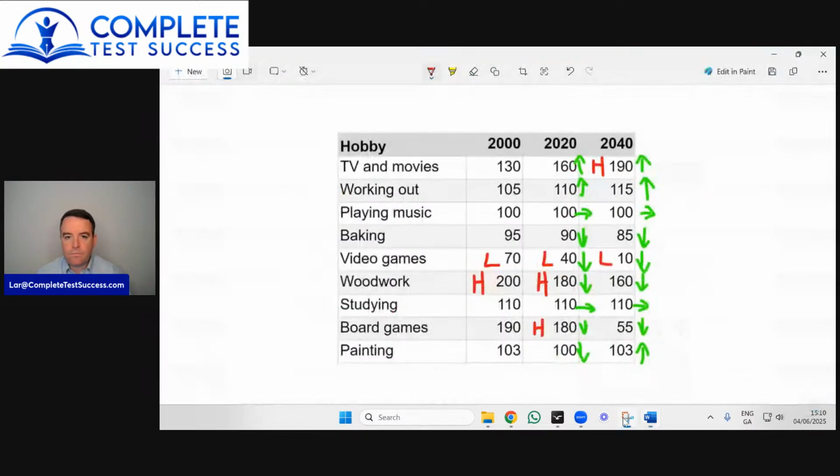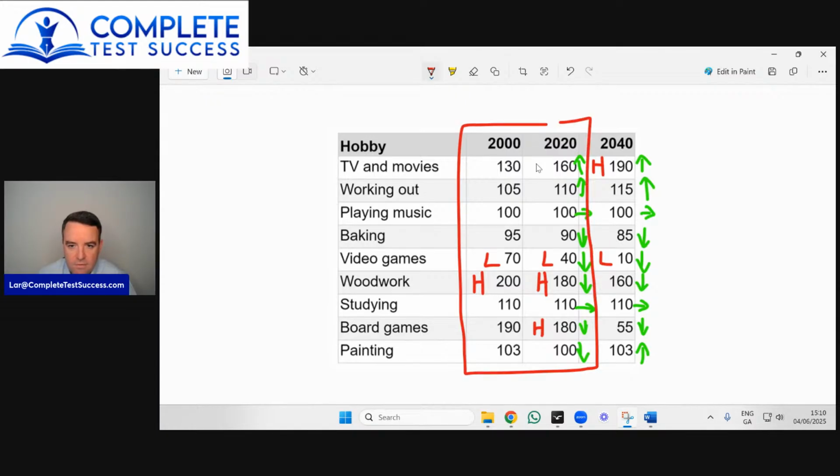Now, for me, if I was answering this question, I would more likely go from here to here. And I would say all of the categories in between 2000 and 2020 decreased except for studying and playing music, which remained the same, and TV and movies and working out, which increased.